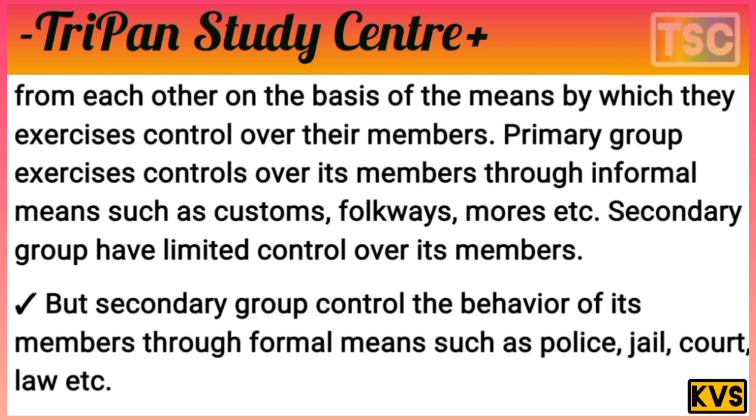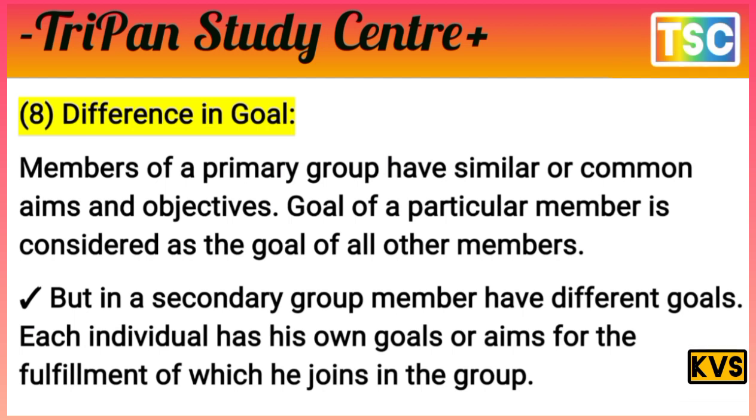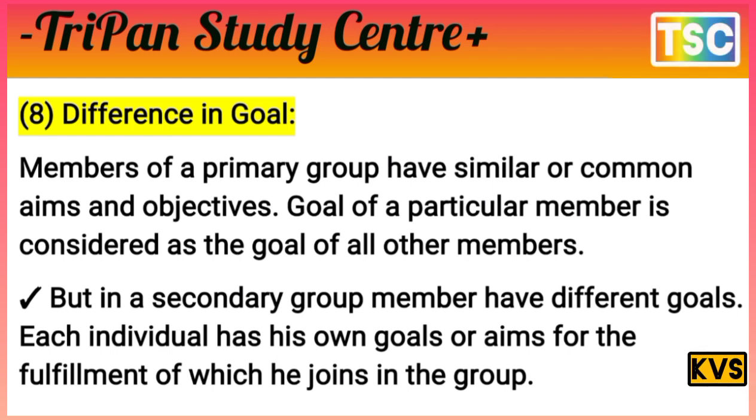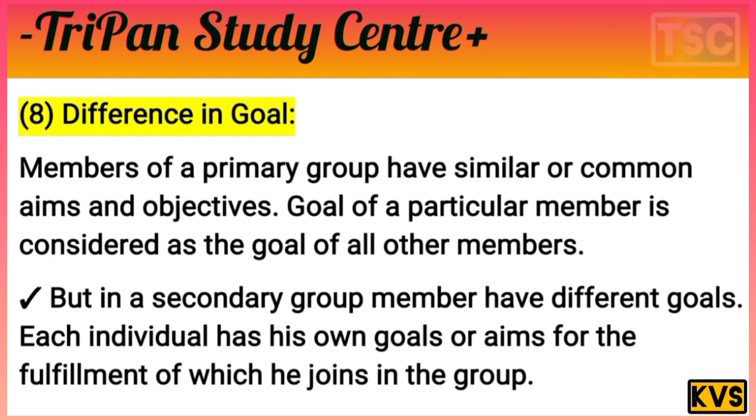Most important, there is the informal structure here. The next point is the most important difference in goal. Members of a primary group have similar or common aims and objectives. The goal of a particular member is considered as the goal of all the other members.